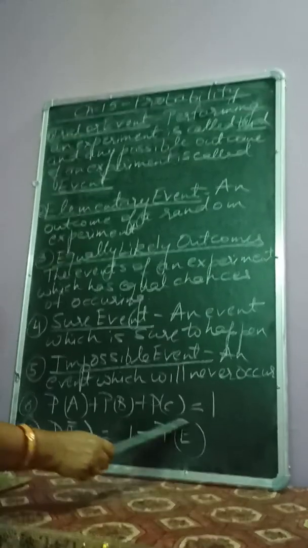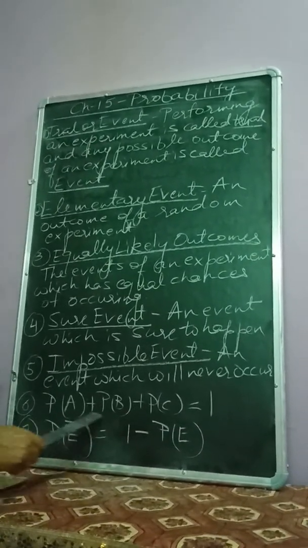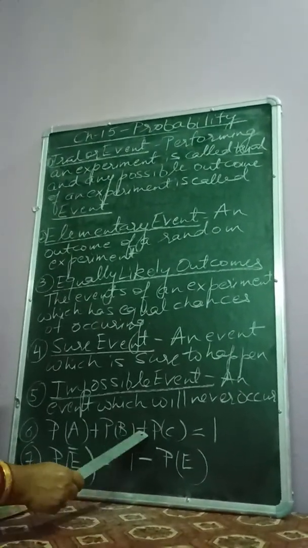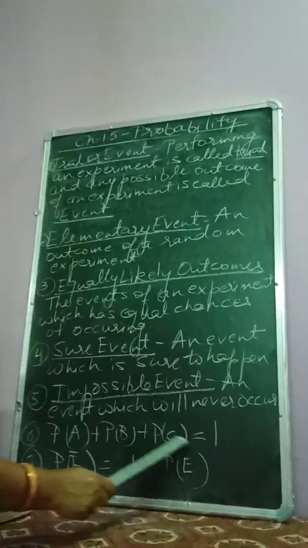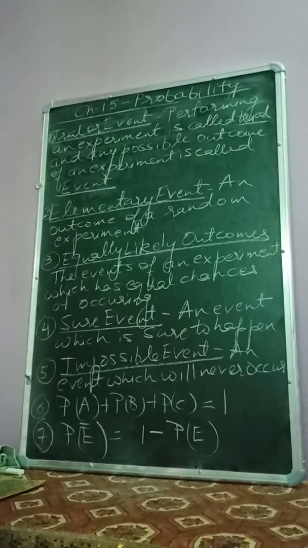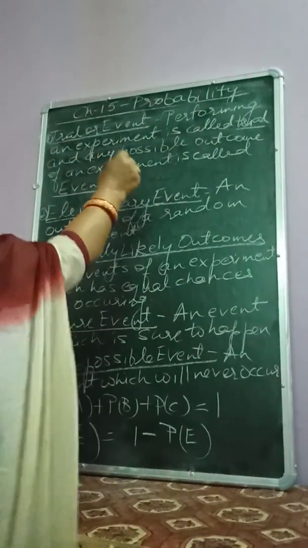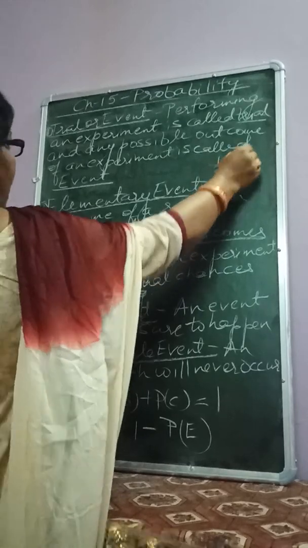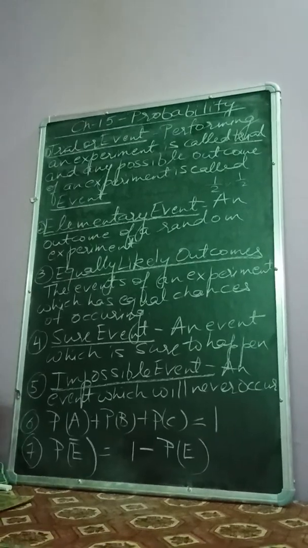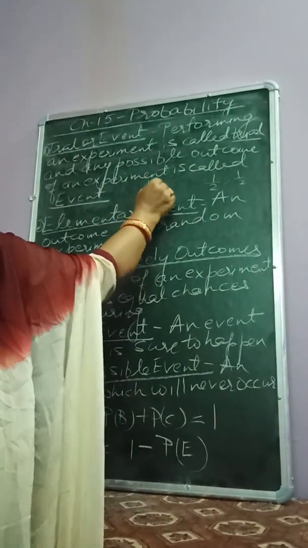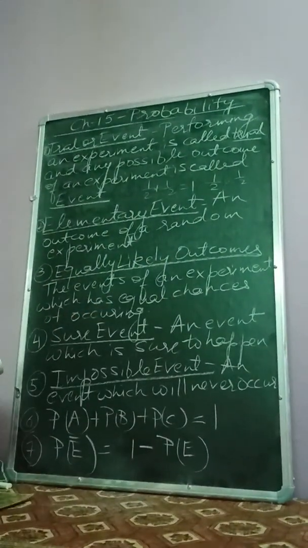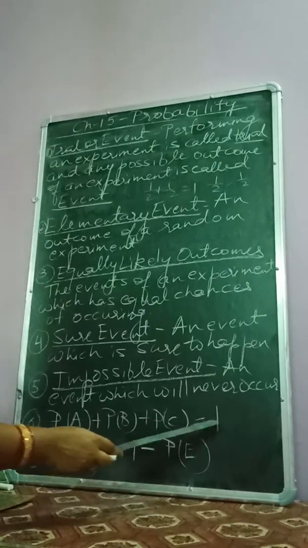Now the next property is that whenever any experiment takes place, the sum of the probabilities of all its elementary events is always equal to 1. Now what do we mean by this? Suppose we toss a coin, then the probability of getting a head is 1 by 2 and tail is also 1 by 2. So these two are called elementary events and also equally likely outcomes. Now if I add these two, I get 1. So the sum of the probabilities of the elementary events of an experiment is always 1.